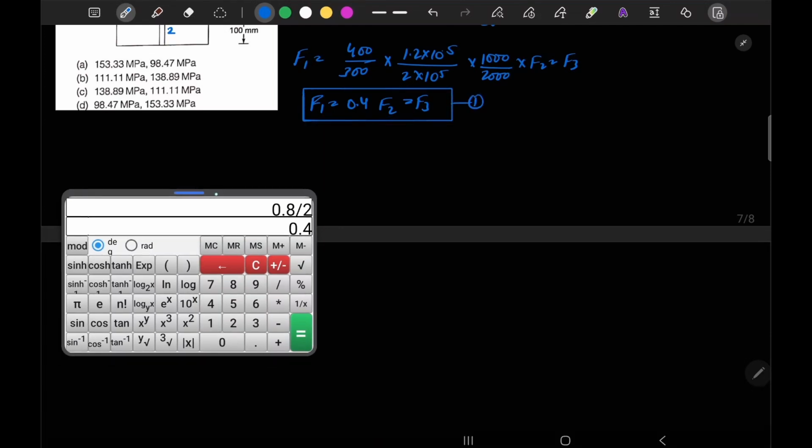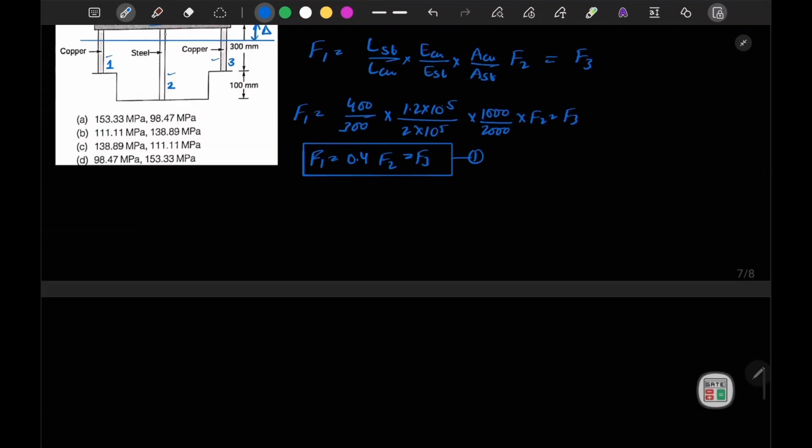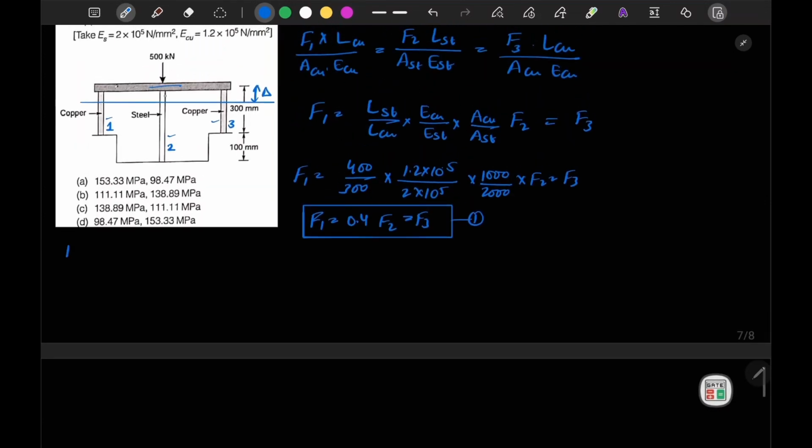Now from the equilibrium equation we can also write that F1 plus F2 plus F3 becomes 500 kilonewton. I can substitute the values of F1 and F3 in terms of F2 only. So this will be 0.4 times F2 plus F2 plus 0.4 times F2 is equal to 500.